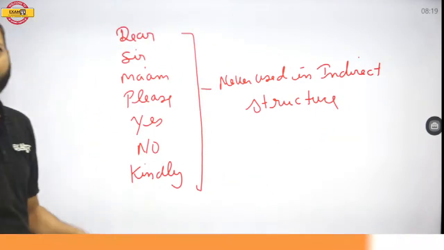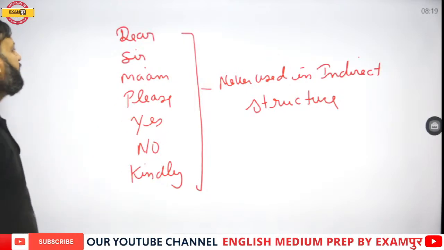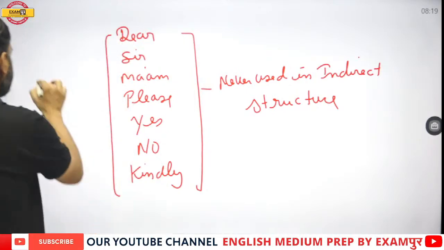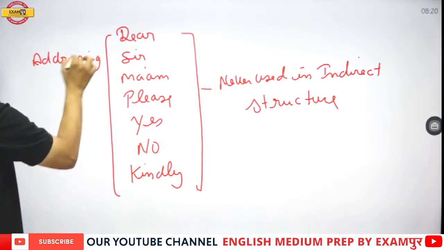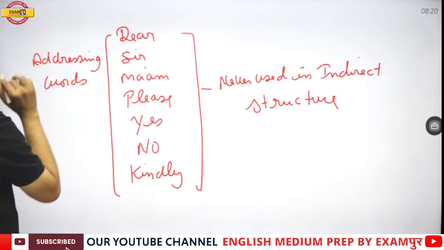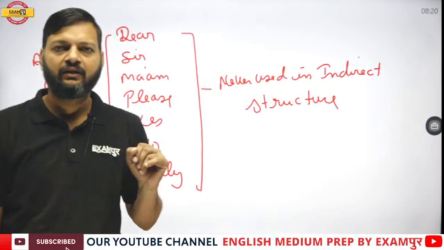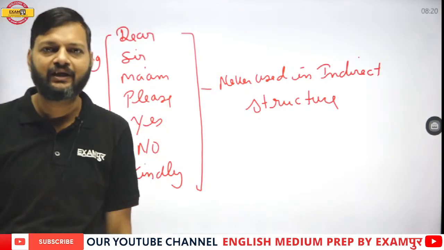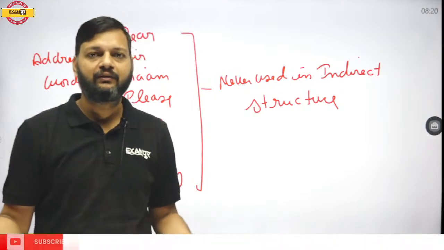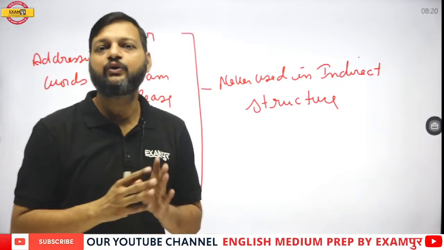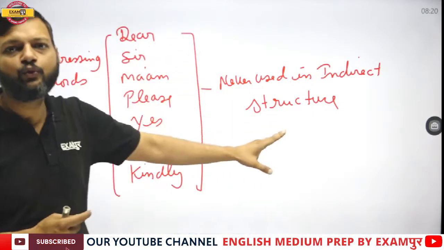These words are never used in indirect structure, because these words are called addressing words. Addressing words are never used in indirect sentences, because in indirect we do not address anyone.